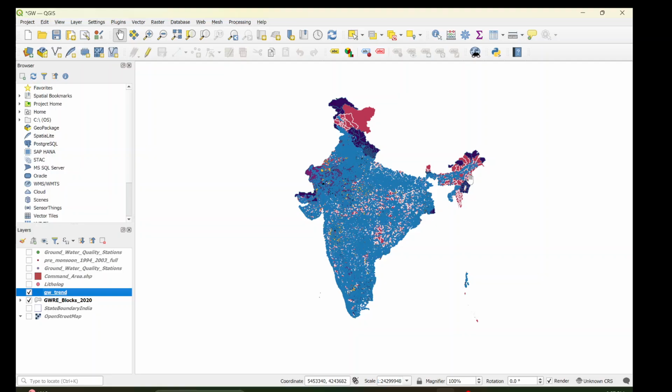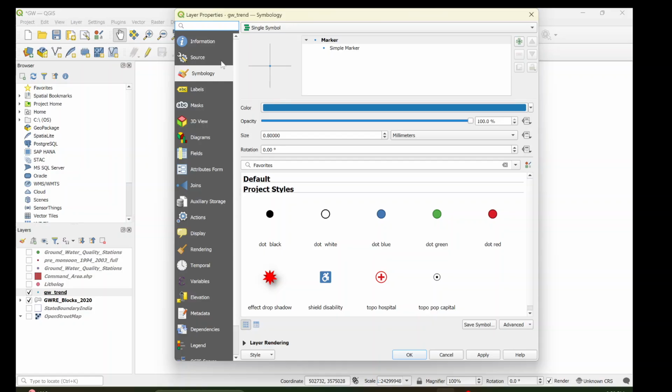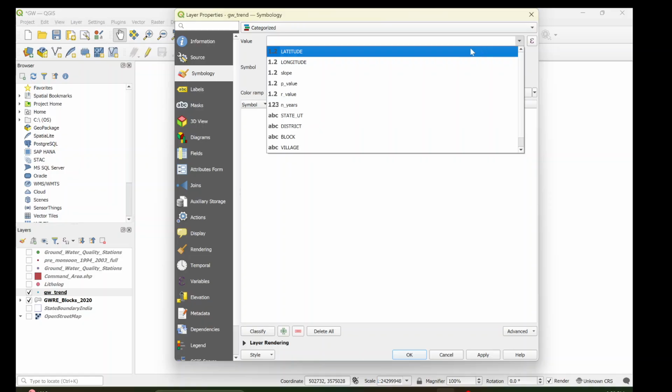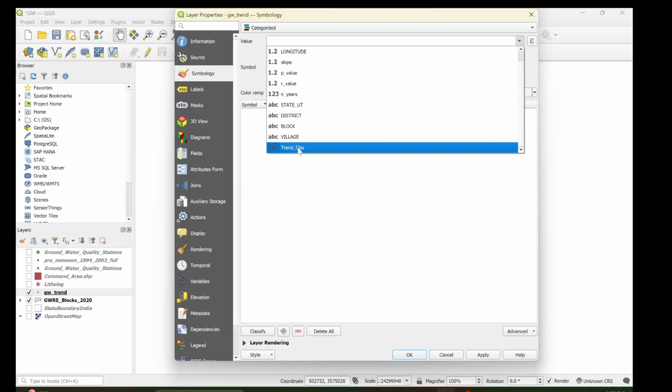A lot of water related study you can do, and of course this is not the only criteria. There are many other analyses you can do, because I'm not a statistics guy, I'm just sharing whatever I'm learning with you. This is my objective here. Based on this you can also symbolize and categorize based on the trend.